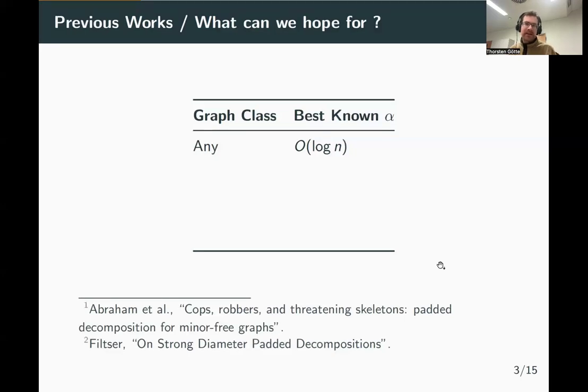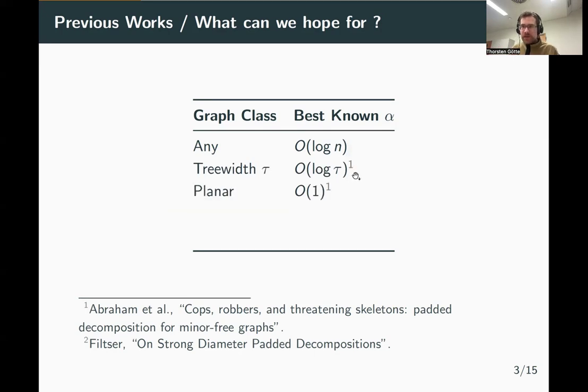So you cannot be better than that if you know nothing about the graph. However, if you have a subgraph of a restricted topology, better low diameter decompositions are possible. For example, if your graph has a bounded tree width, so that means your graph is very, very close to being a tree, then the best possible quality alpha is not the logarithm of n, but the logarithm of this tree width tau. So for example, if you have a tree, that would just be some constant. Or if you have a graph which is very close to being a tree, it would be the logarithm of some small constant. So this is very, very good.